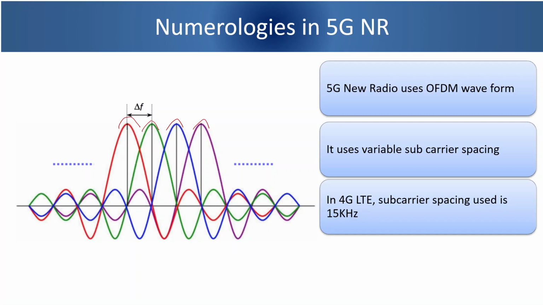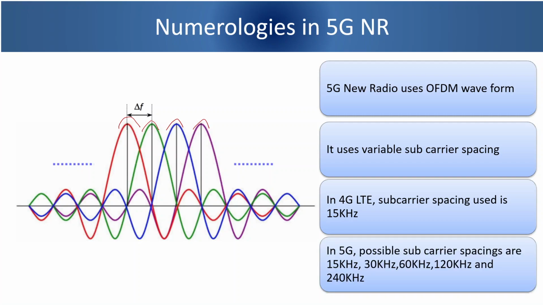In 4G LTE, the subcarrier spacing used was fixed to 15 kHz. So in 5G, possible subcarrier spacings are 15 kHz, 30 kHz, 60 kHz, 120 kHz, and 240 kHz.